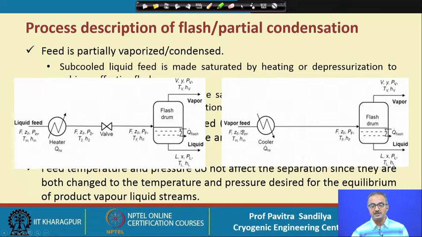Similarly, for partial condensation, we have a vapor feed. This is passed through a cooler, and again we generate two streams, liquid being generated from the vapor, and the phase separator gives us a vapor and a liquid stream. It could be carried out either isothermally or adiabatically. If it is adiabatic, both the Q's will be 0.